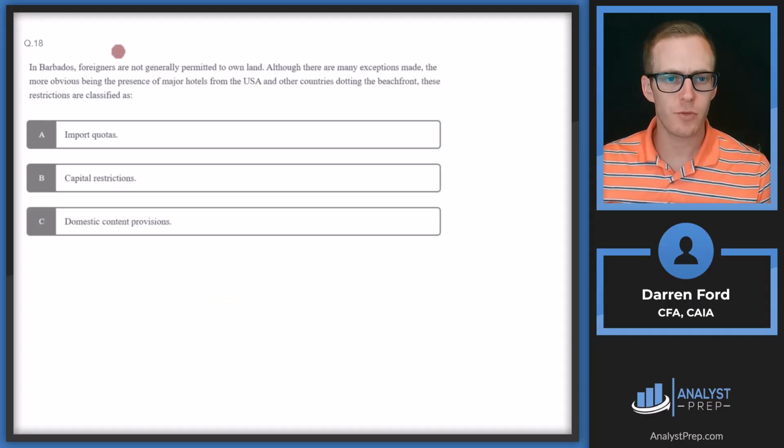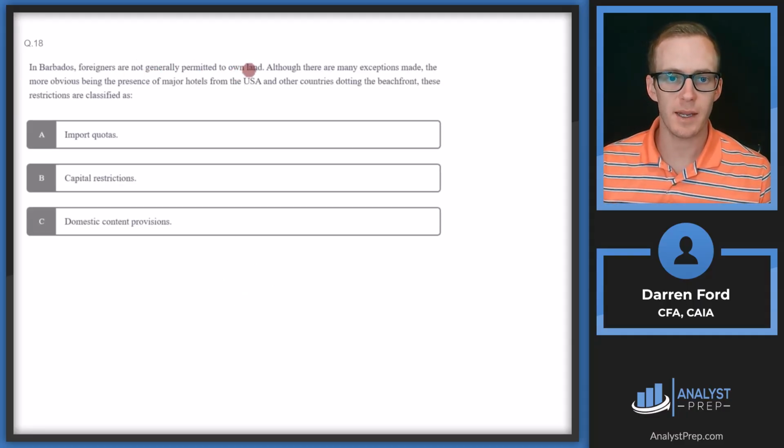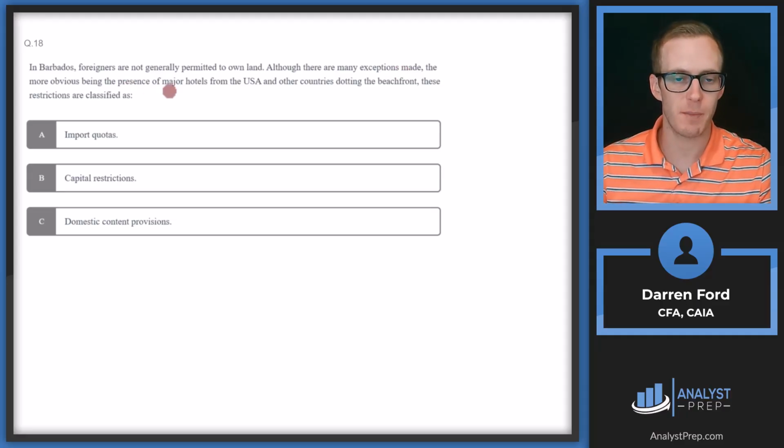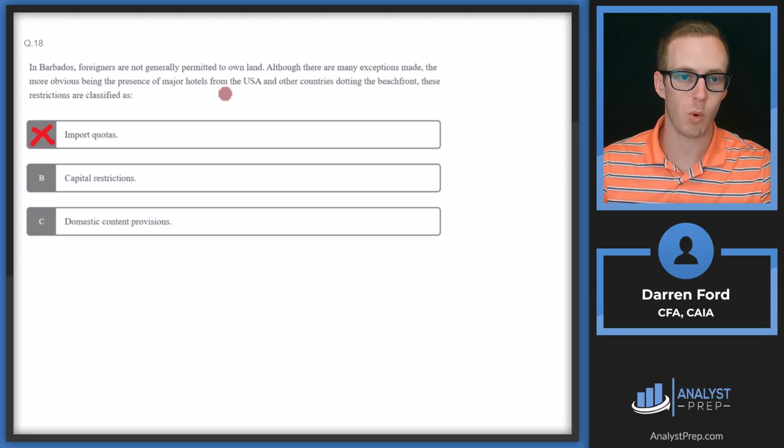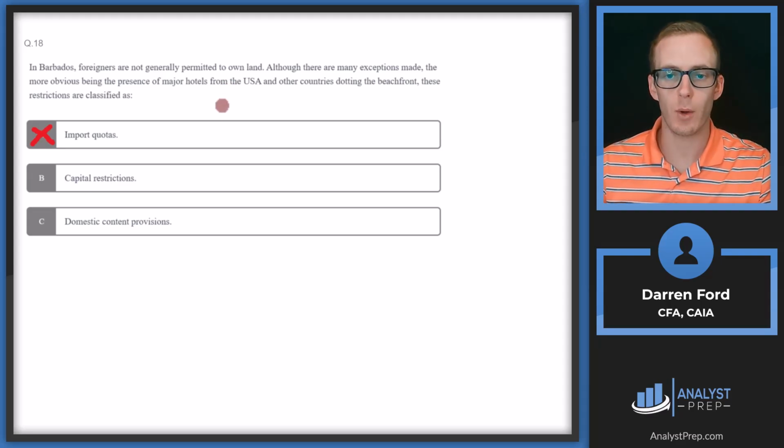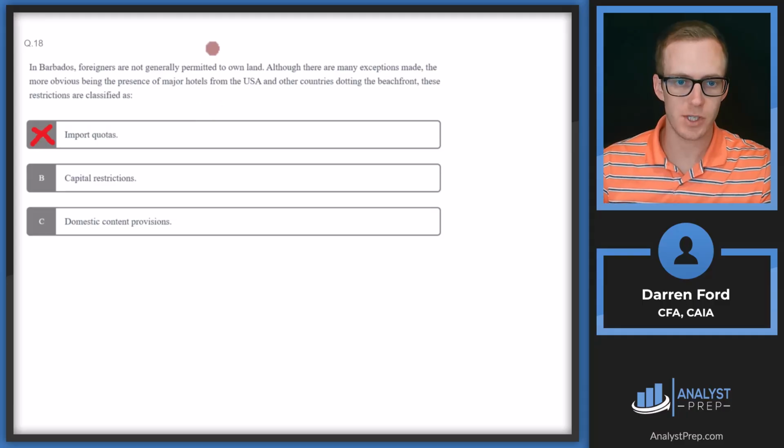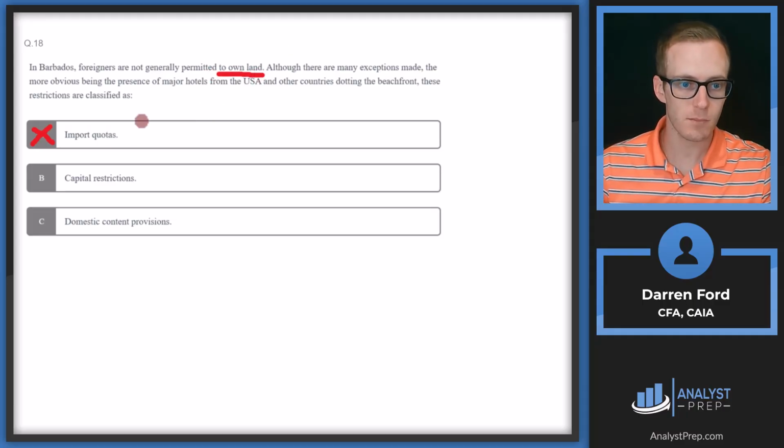Answer A. In Barbados, foreigners are not generally permitted to own land. Although there are many exceptions made, the more obvious being the presence of major hotels from the USA and other countries dotting the beachfront, these restrictions are classified as A, import quotas. This is not an import quota. An import quota would be something like Barbados does not allow soybeans or coffee to be imported into Barbados, or they only allow a certain amount per year. This is saying we can't own land. It's not related to something being imported.